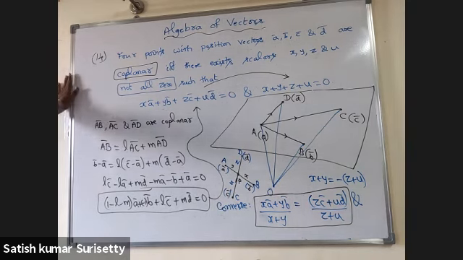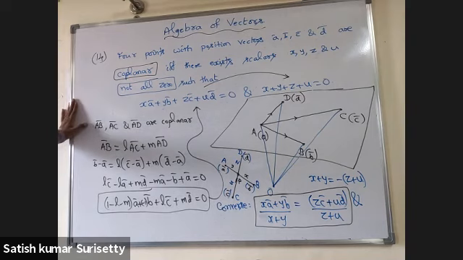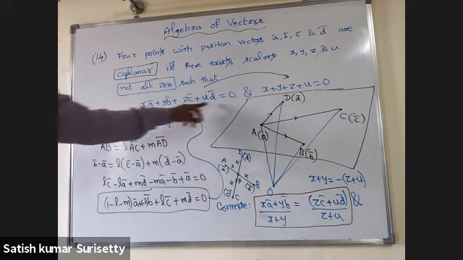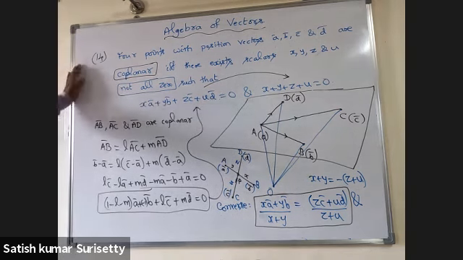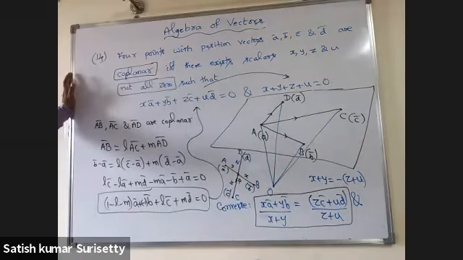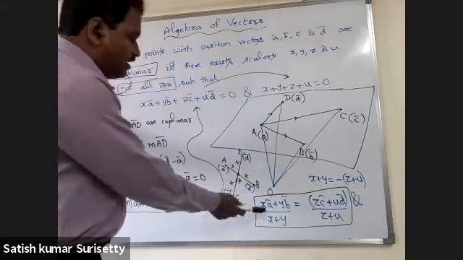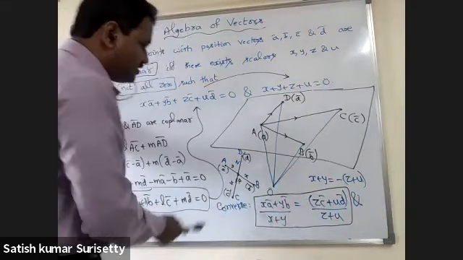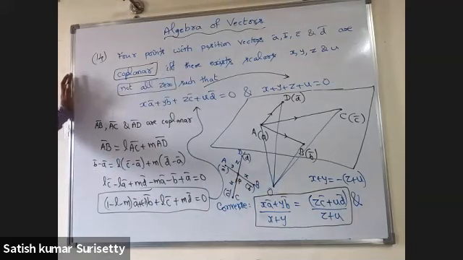Because here the four points A, B, C, D are coplanar, if you form three vectors AB bar, AC bar and AD bar, they are coplanar. So one vector can be a linear combination of the other two vectors, then you can conclude this. And for the converse, take two terms to the right side and then divide. Then the point of intersection will be the same for lines joining A, B and C, D. Hence, the four points are coplanar.